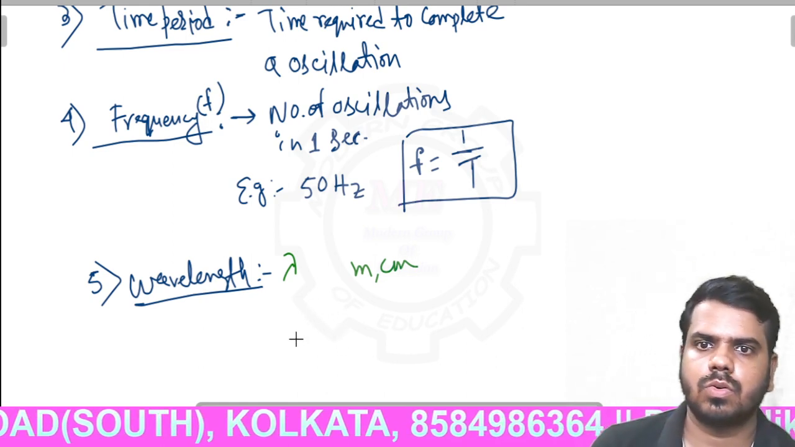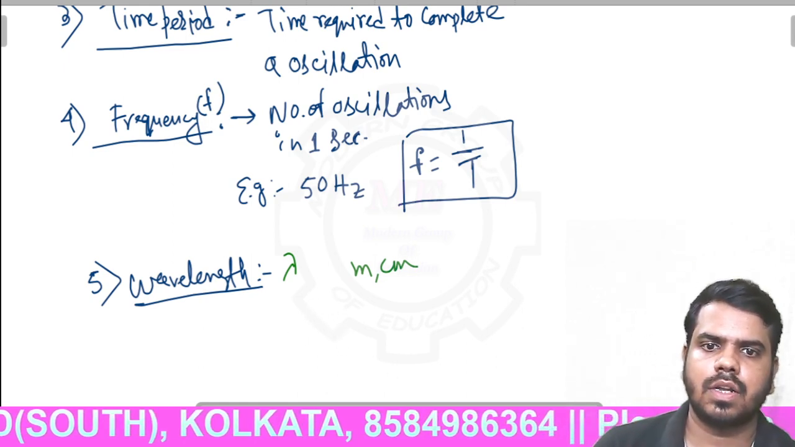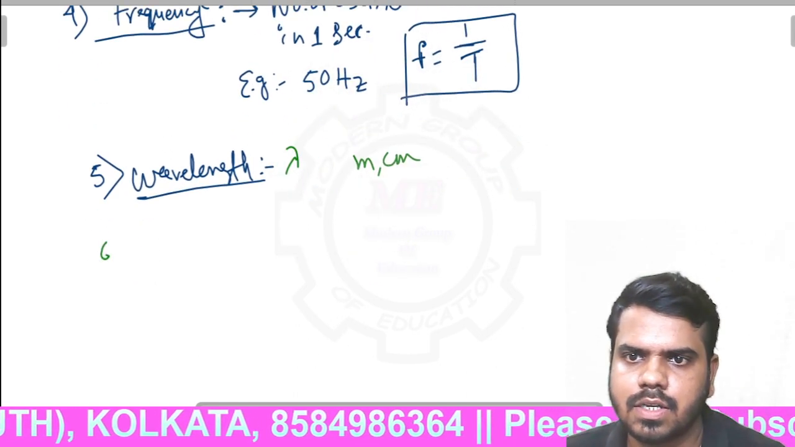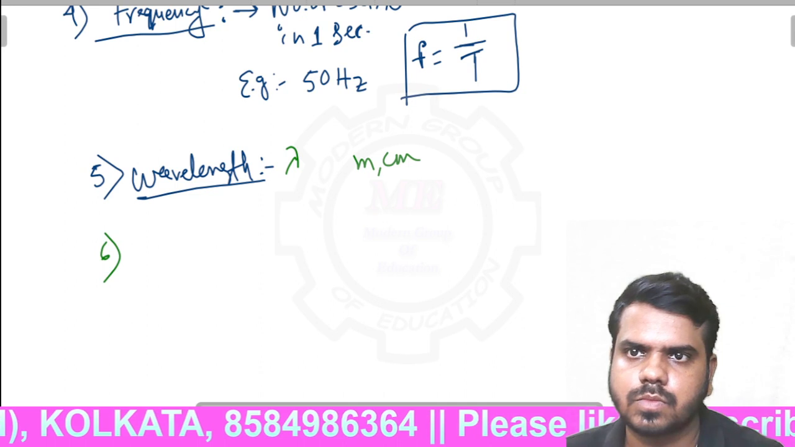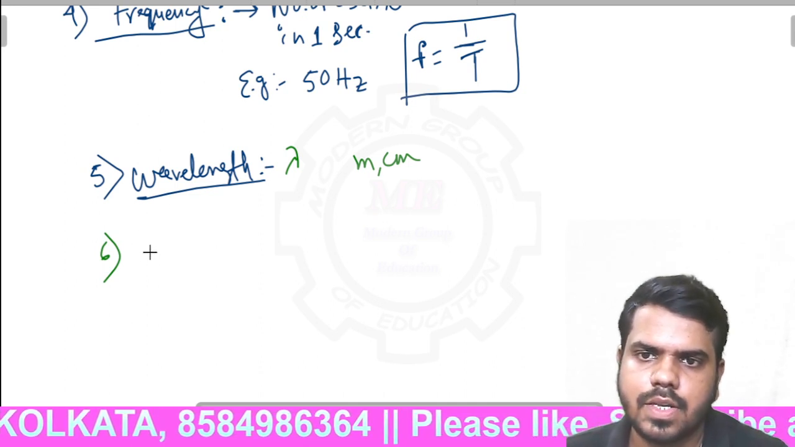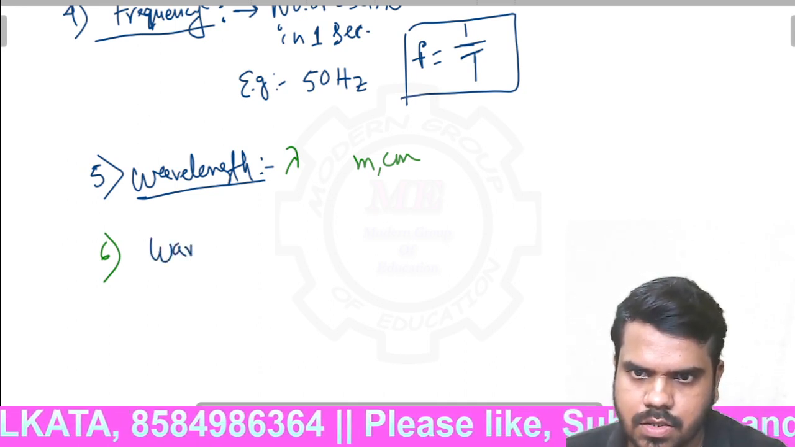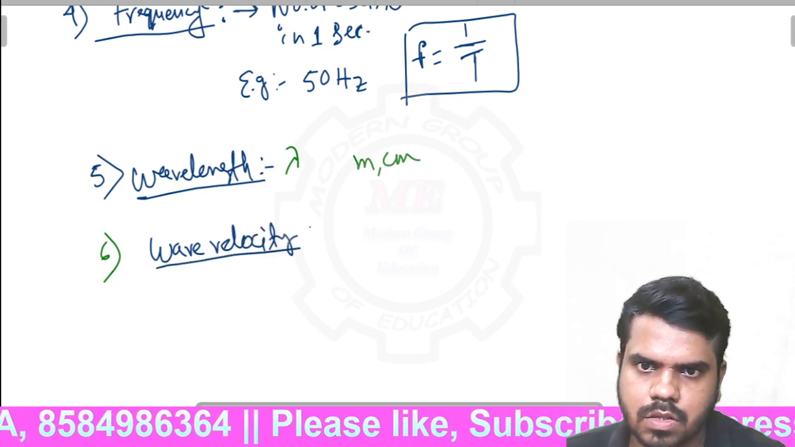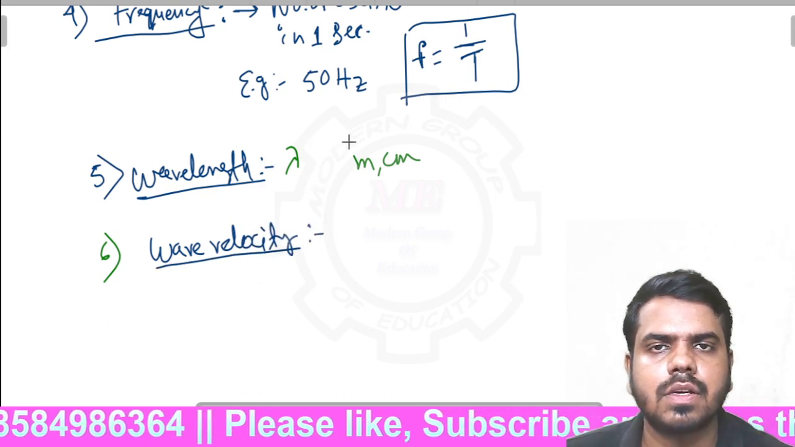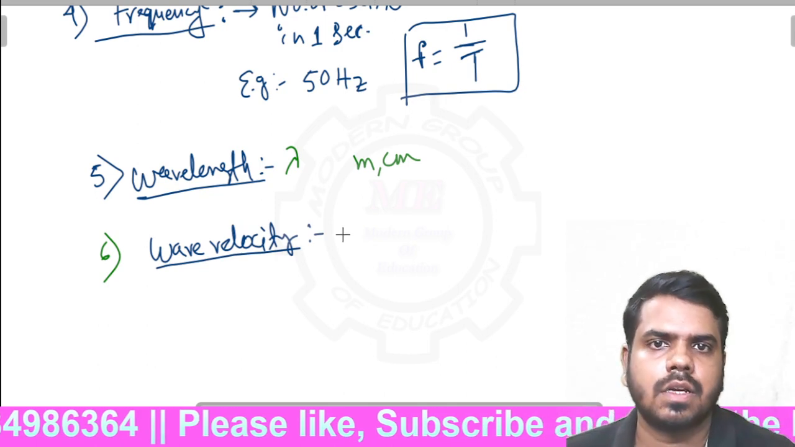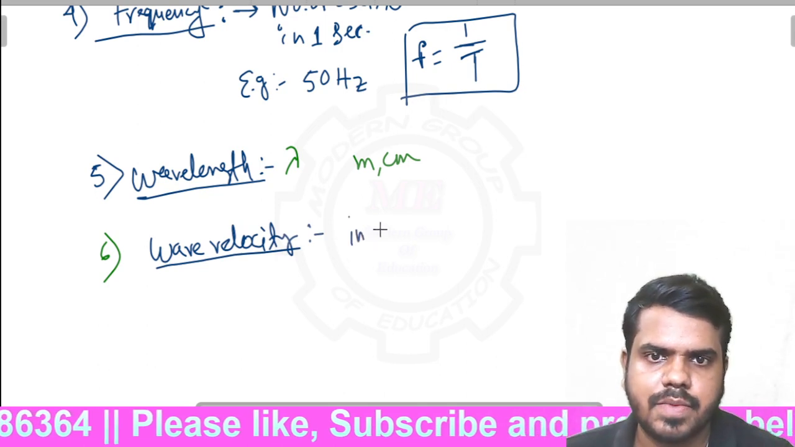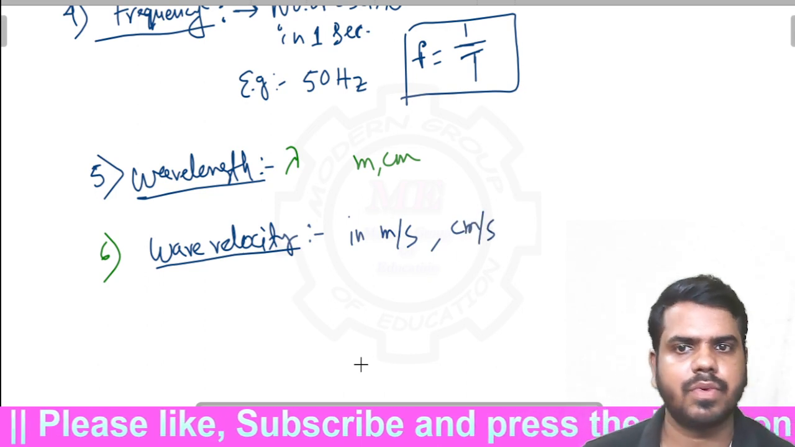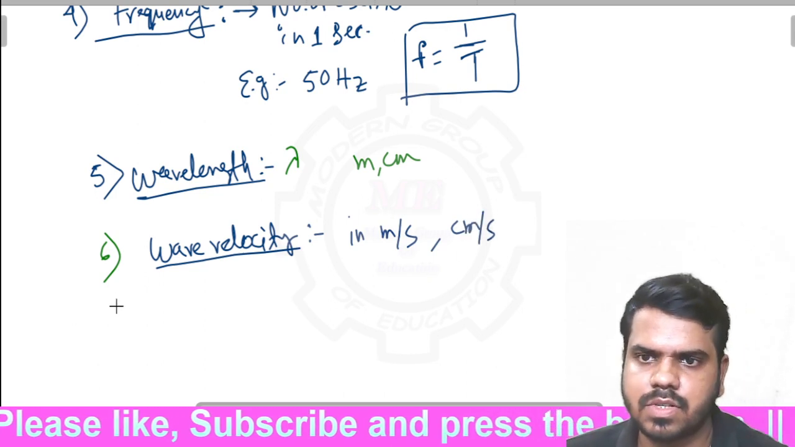Okay. So now all the terms are cleared, and another two terms are there. One is wave velocity. So it is the velocity of a wave, that means in meter per second, in centimeter per second, etc. Okay, velocity of a wave, nothing extra about this.